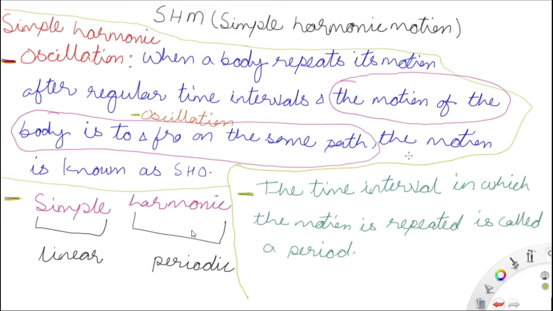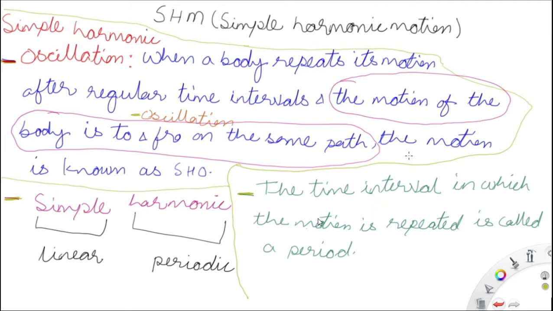Now the time interval in which the motion is repeated is known as the period of the simple harmonic oscillation, because it is happening periodically.